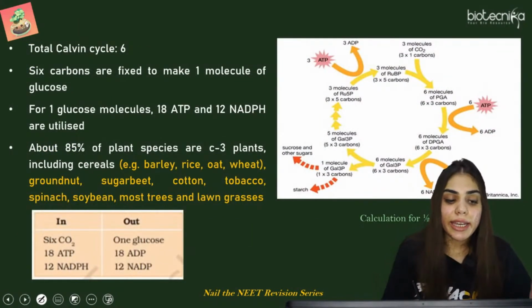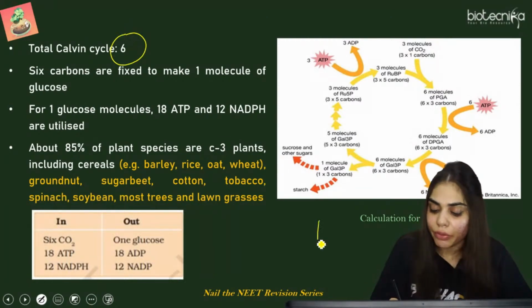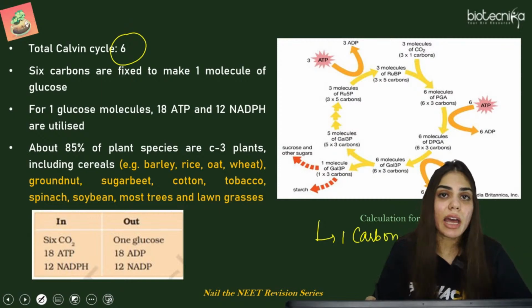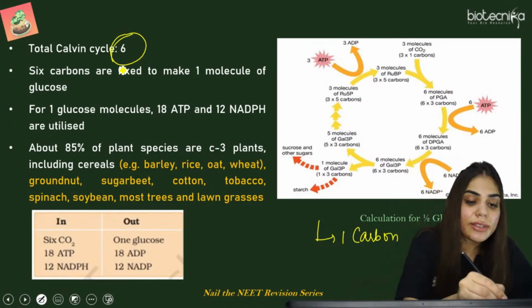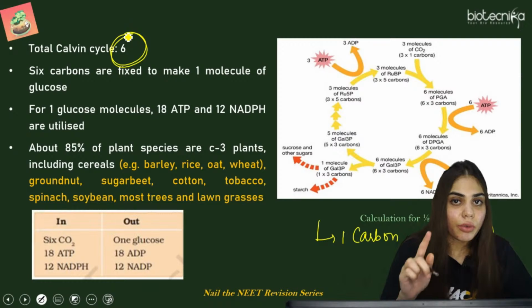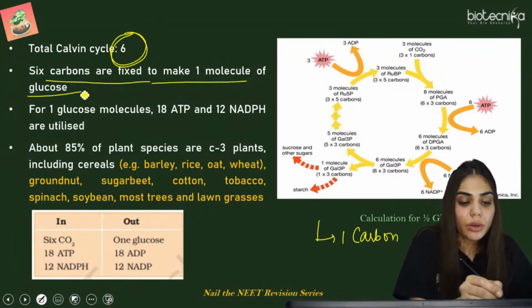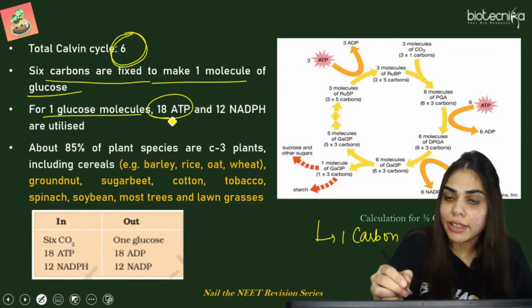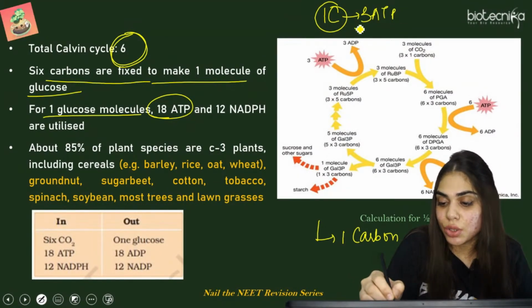So total Calvin cycles is 6. How 6? Because if one Calvin cycle runs, it will only fix one carbon molecule. But you have to fix 6 carbons to generate one molecule of glucose, because glucose contains 6 carbons in it. So a total of 6 Calvin cycles are required to generate one molecule of glucose. So 6 carbons are fixed to make one molecule of glucose. So for one glucose molecule, 18 ATP. How? Because in fixing one carbon molecule, it was requiring 3 ATP as well as 2 NADPH.